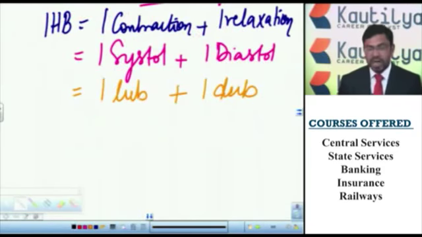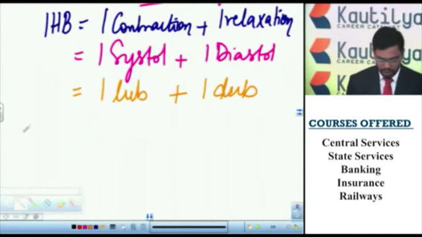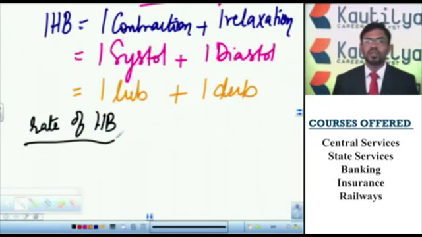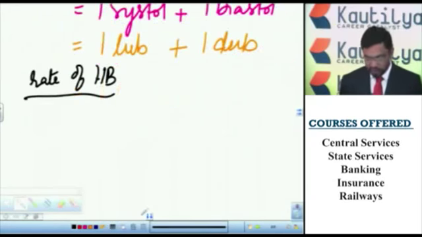The number of contractions and relaxations per minute is called the rate of heartbeat. This rate of heartbeat varies at different age groups.